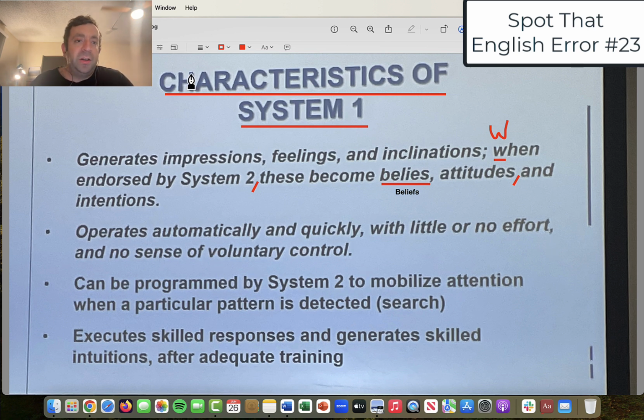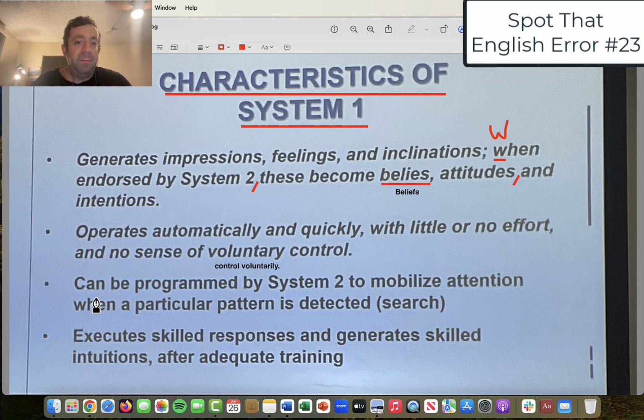The only change I could suggest, and this is optional, is that instead of "voluntary control," I would say "control voluntarily." It's not mandatory, but I'll put it there anyway: no sense of control voluntarily. So, a good bullet point, much improved compared to the first one.